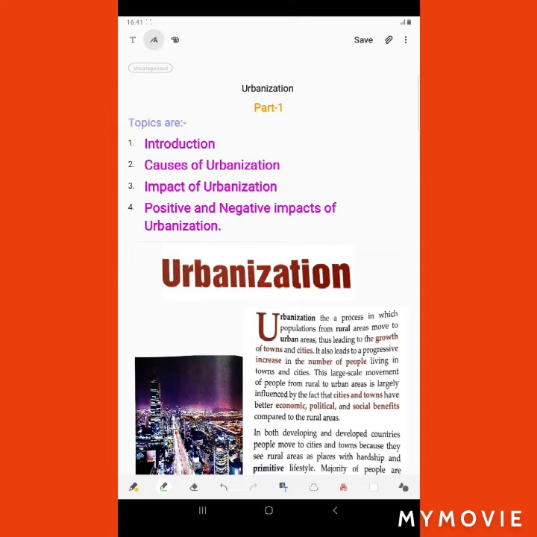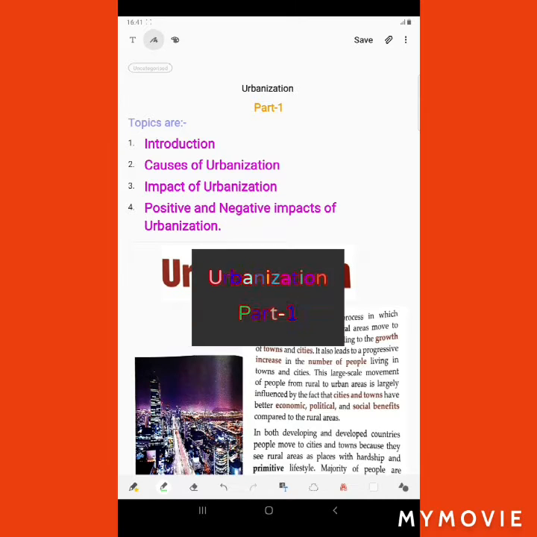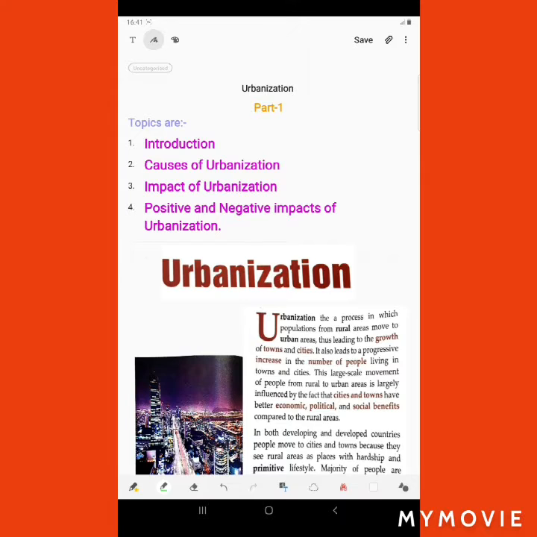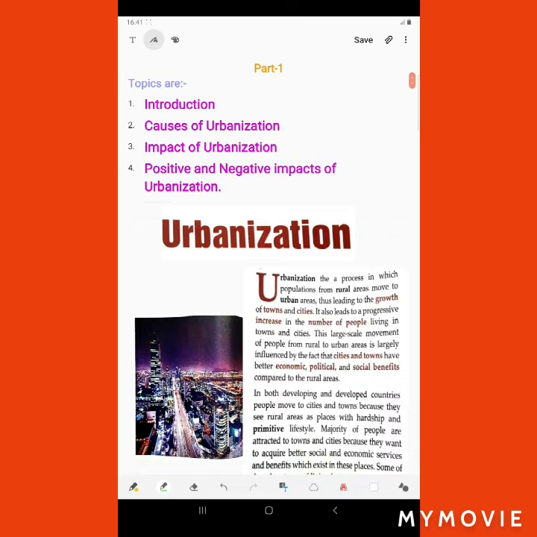So today we are going to start with the geography chapter Urbanization, and it's part 1 of this chapter. The topics that we are going to deal with in this chapter are: number 1, the introduction of urbanization; number 2, causes of urbanization; number 3, impact of urbanization; and number 4, positive and negative impacts of urbanization. So these are the topics that we are going to deal with today. And first we will start with the introduction.